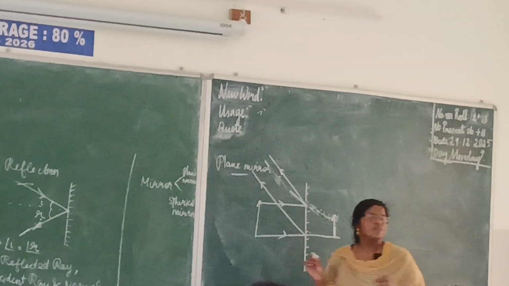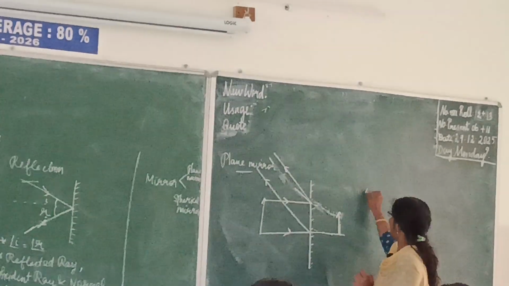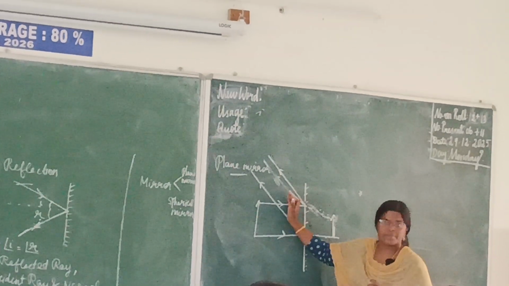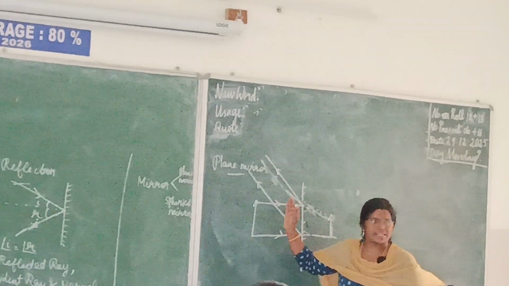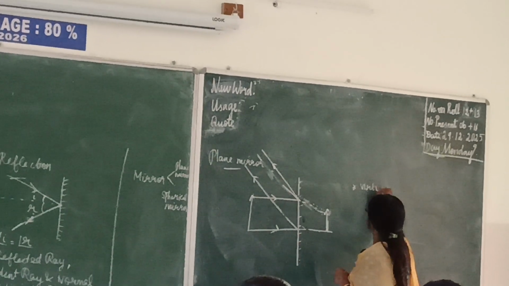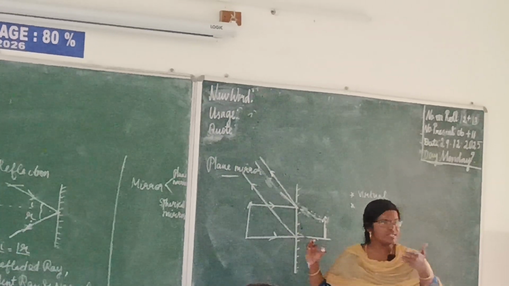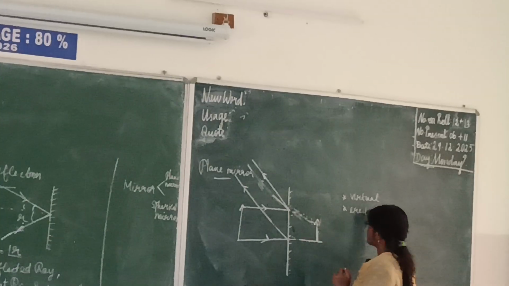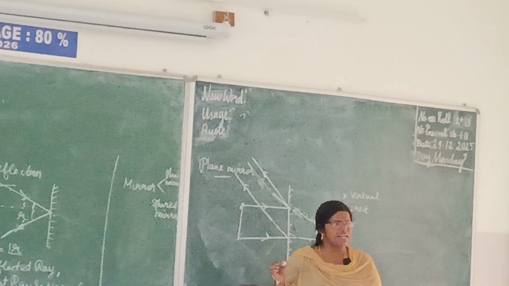We are going to see the four characteristics of a plane mirror. The first characteristic: are you getting the image behind the mirror or in front of the mirror? Behind the mirror. So it will be called virtual. So the first characteristic is virtual. Erect, in the sense, it lies above the principal axis. So we can say it is erect. We know very well the combination: virtual is erect, real is inverted.